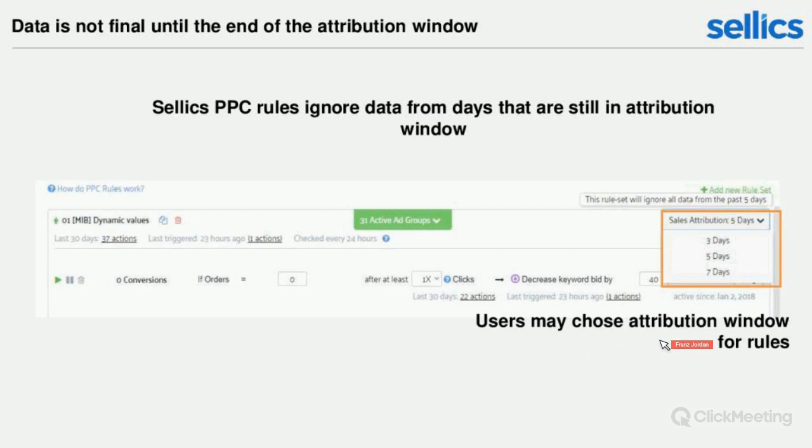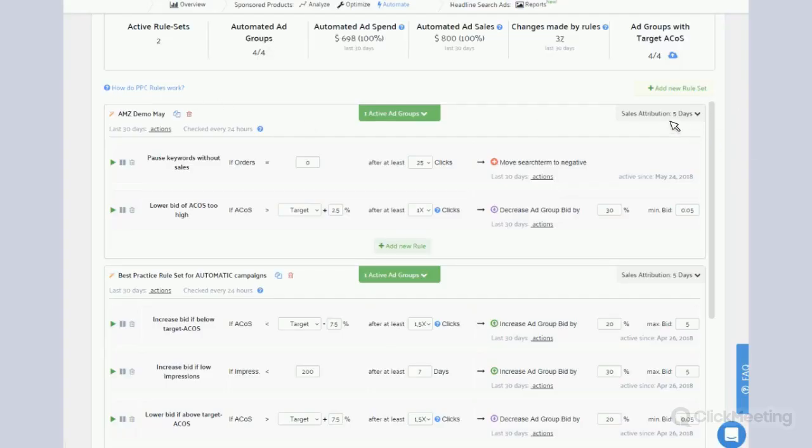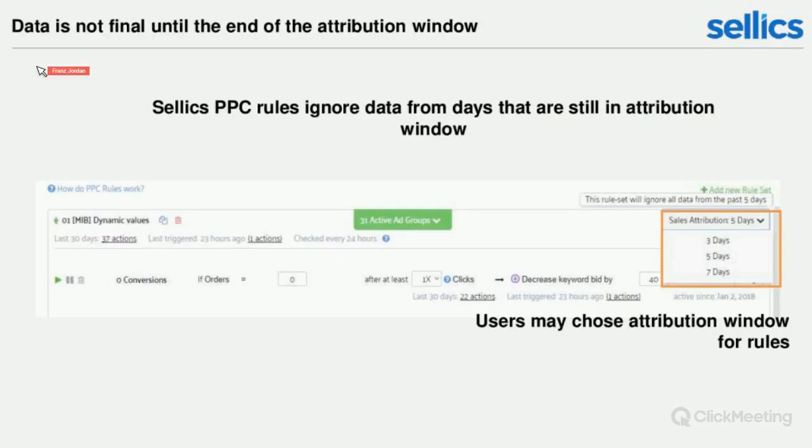So you can choose whether you want to have a 3-day, 5-day, or 7-day attribution. If you go back into your rules, then essentially for each rule set here, you can choose again 3, 5, or 7 days attribution. And this means that the rules at Sellics will ignore all data for the past 3, 5, or 7 days, depending on what attribution window you've chosen.